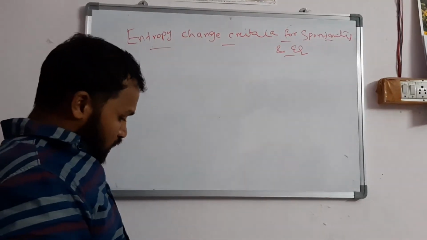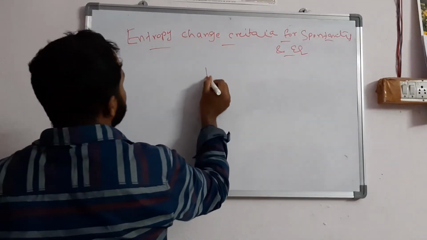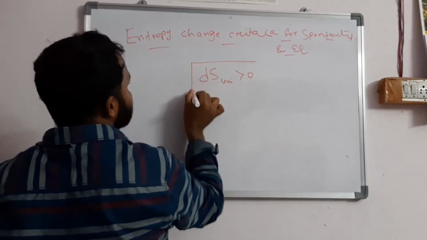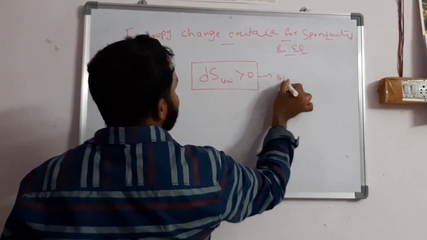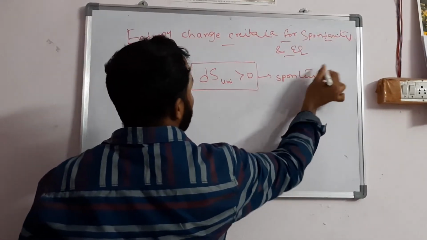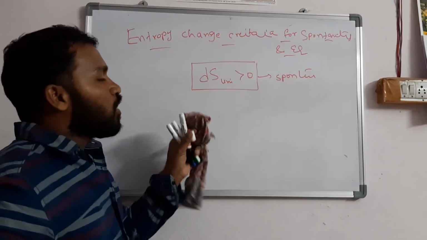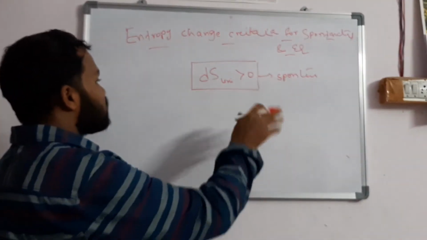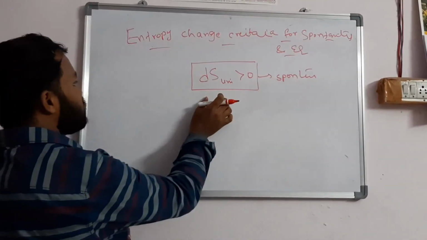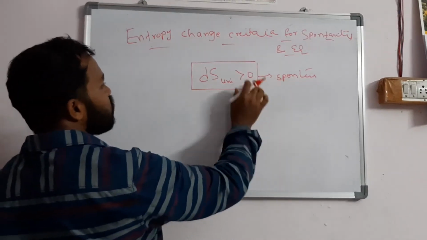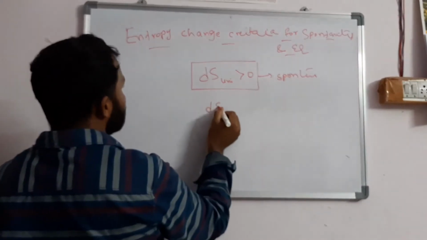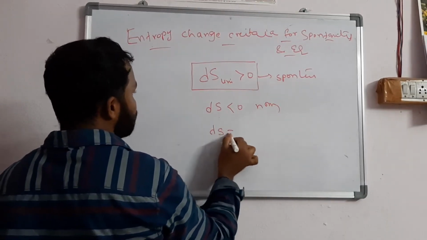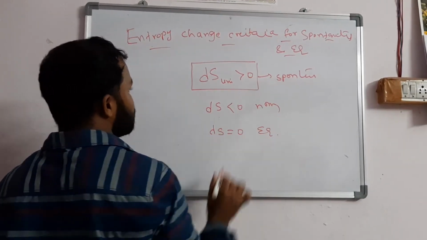Already in the starting class I told you dS universe greater than 0 is a spontaneous process. This is very important. A spontaneous process is a naturally occurring process, and the reverse of it is a non-spontaneous process. dS universe greater than 0 is spontaneous. If dS is less than 0, that is non-spontaneous. dS equal to 0 means that is an equilibrium process.